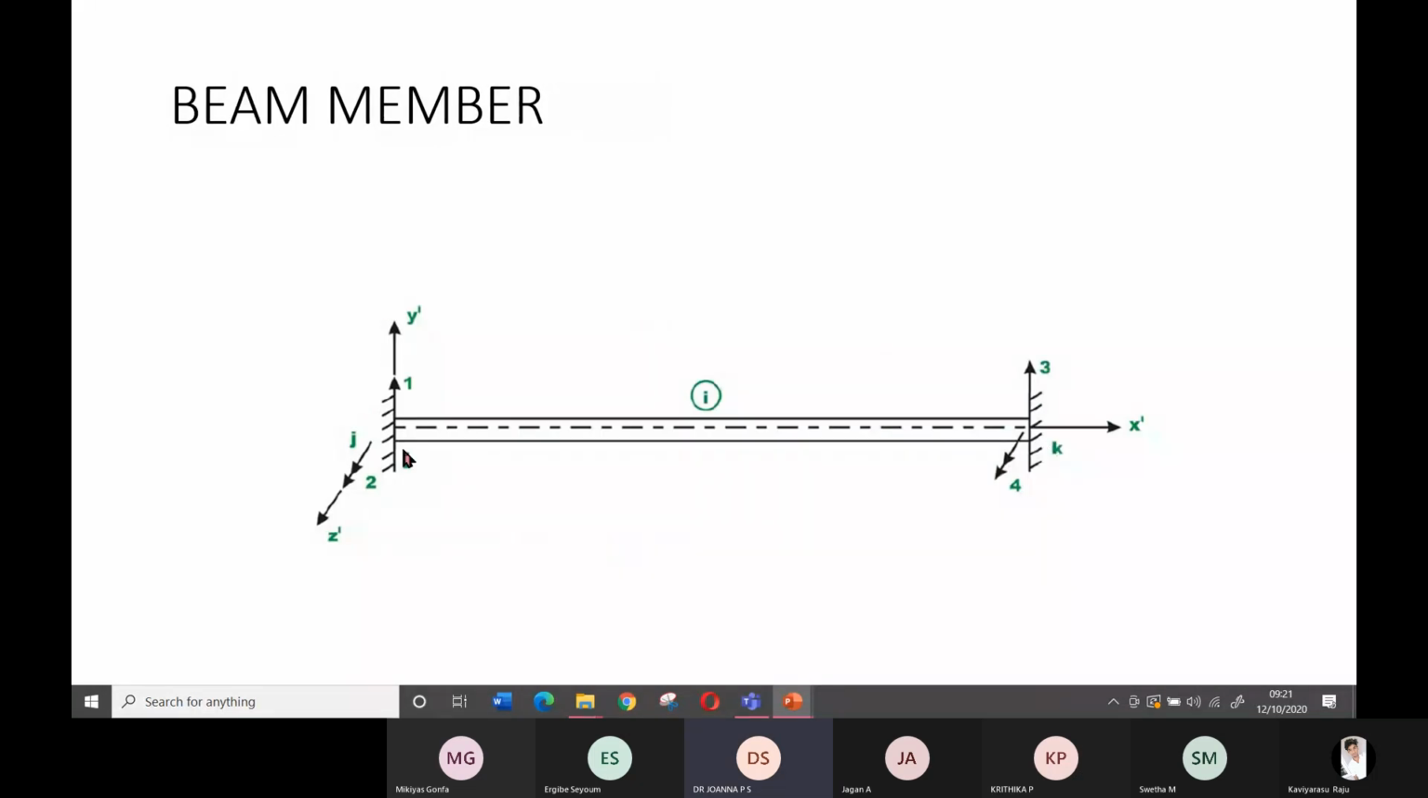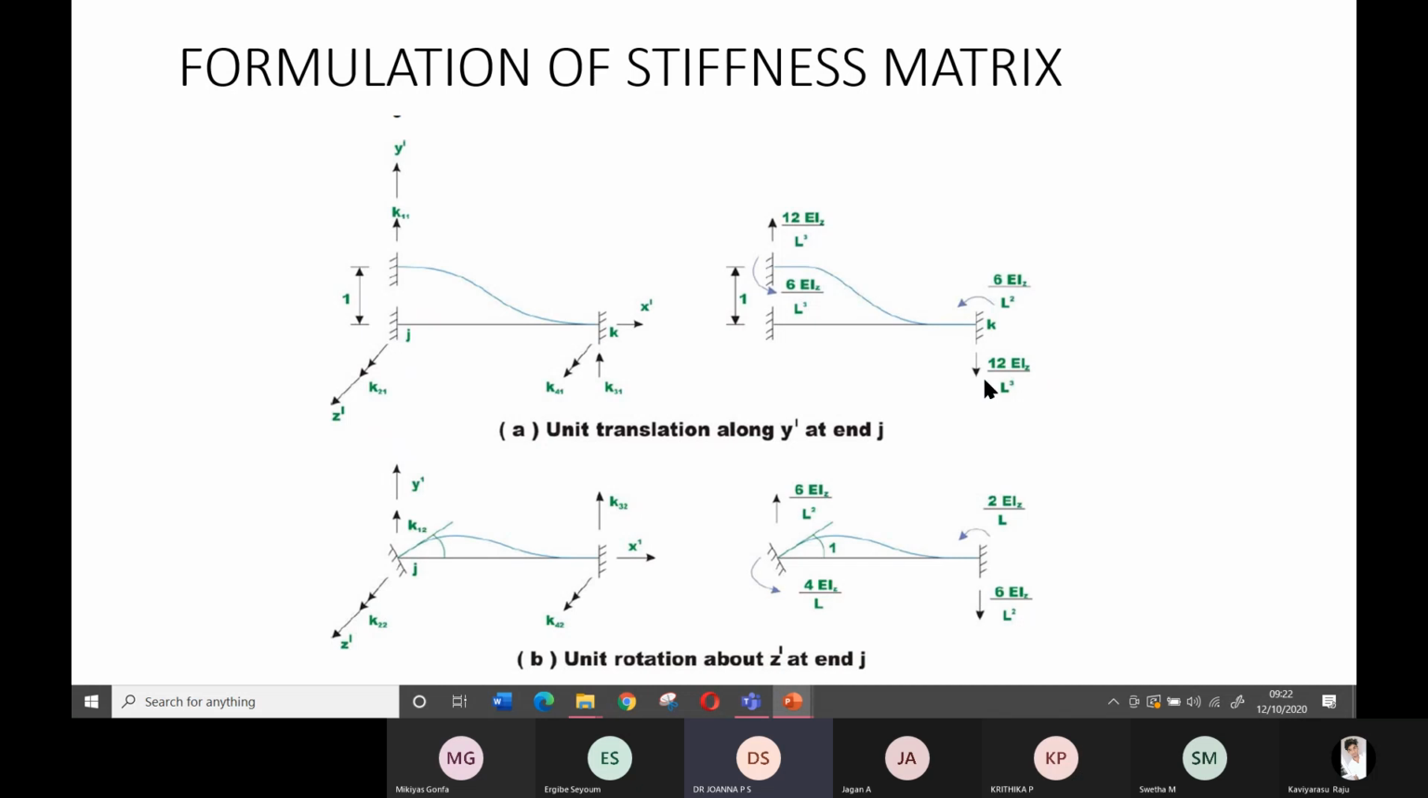Then the beam numbering, as I have told, you can number it. This is a single beam I have taken, and this is joint J and joint K. For node numbering, you can make it 1, 2, 3, or A, B, C, or J, K, L, M, and like that. Now I'll move on to the formulation of the stiffness matrix. Why I have to formulate the stiffness matrices, I'll tell you before moving on to that.